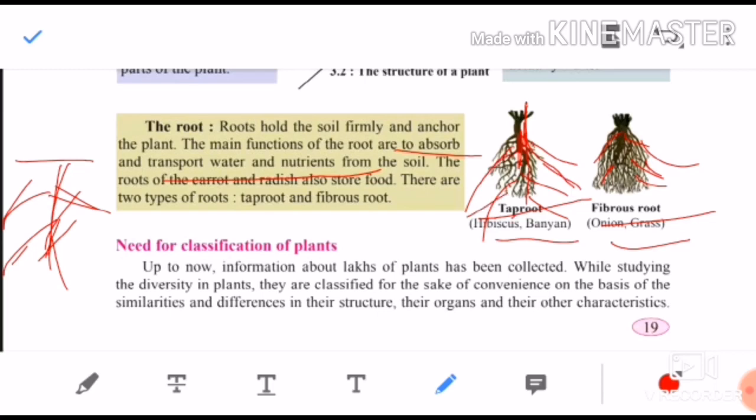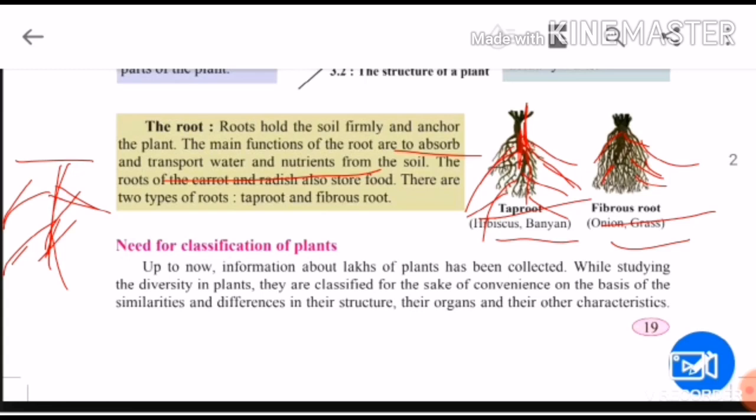Example you can give is of hibiscus and banyan. And in fibrous, hair like structures are grown directly from the main root, it doesn't have branches, so it is called a fibrous root. You can see onions at your home, onions and grass. So these are the main functions of the root. Two types, first taproot and fibrous root. It holds the soil firmly. Main functions are to absorb and transport water and nutrients from the soil. So we have seen the structure of plant, its important parts, its function.